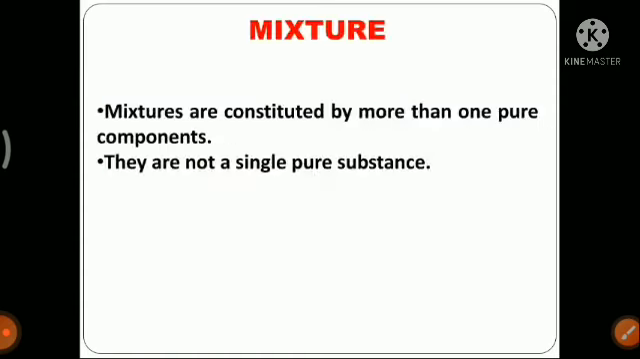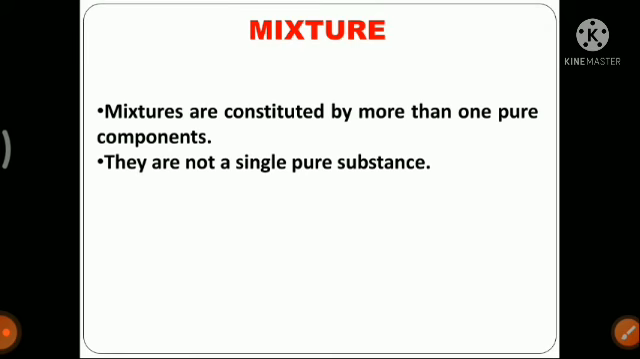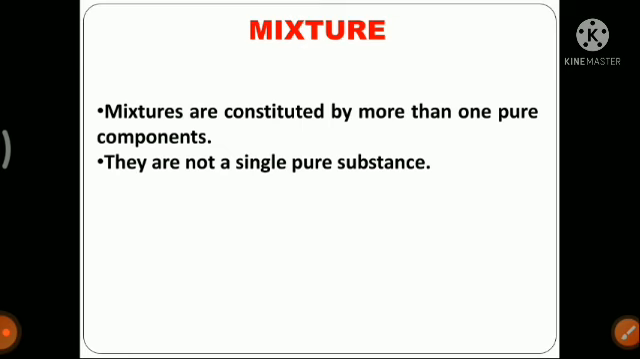So what is the formal definition? Mixtures are constituted by more than one pure substance, or they have more than one pure component. And I have already told you that mixtures are not a single pure substance.